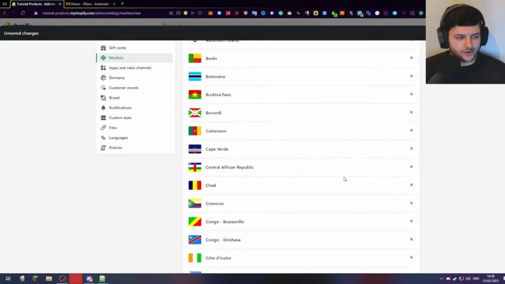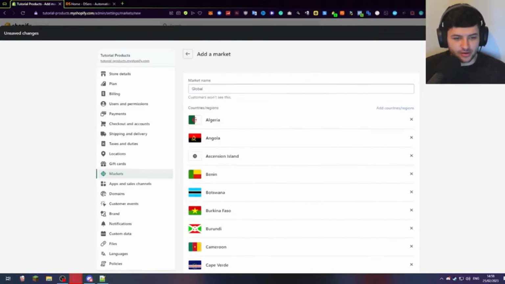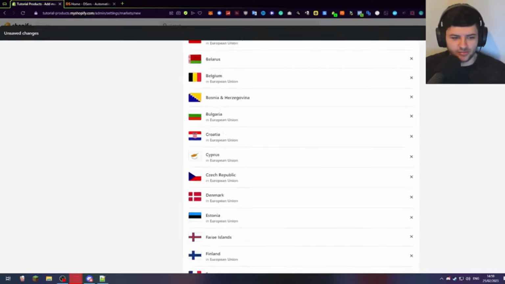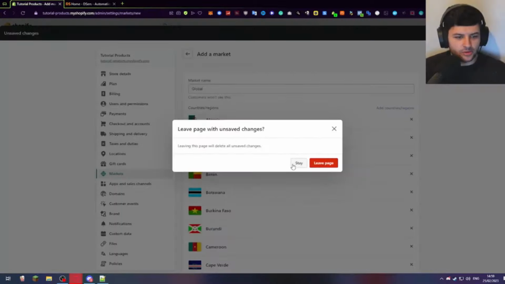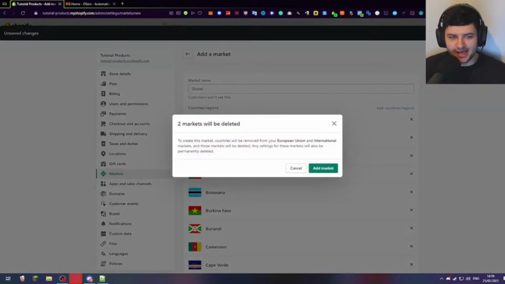So now we have all of our regions selected for our market section, so we can sell basically everywhere in the world, okay? Anything from Algeria to Venezuela, basically, we've just got covered now. Now, what you want to do is press the green button save, which is in the top right. Yet again, you can't see this because it's behind my camera.